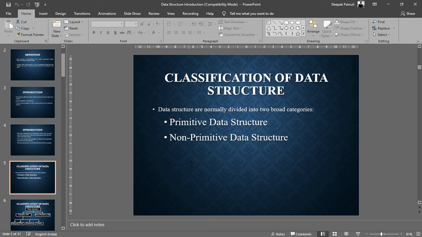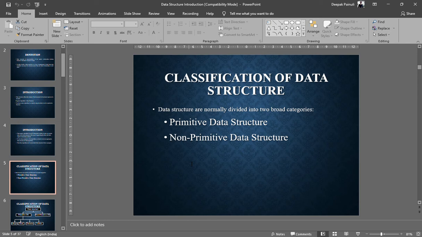Primitive data structures are the data structures which our computer system or our compiler provides us by default. We need not make them on our own. That means primitive data structures are the basic, smallest elements of any program. For example, in C you use integer, float, character. These are the primitive data structures we have in the programming domain, right?